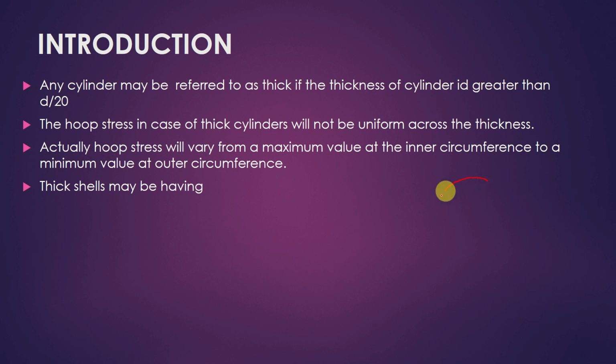Let me draw it here. For example, this is the thick cylinder. So the internal pressure is existing over here. The internal pressure will be maximum at this inner radius, and if you take it at the outer surface, that will be 0.